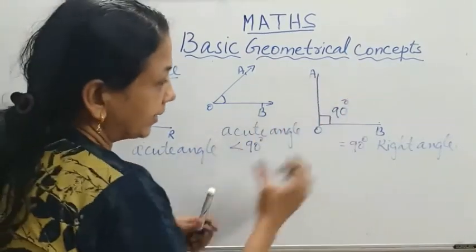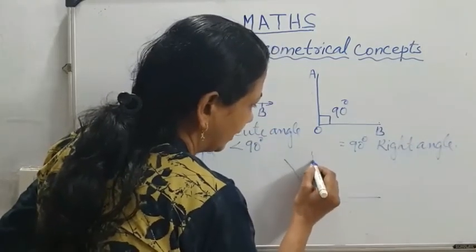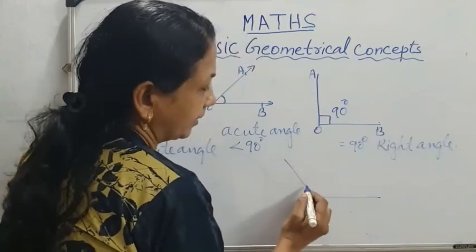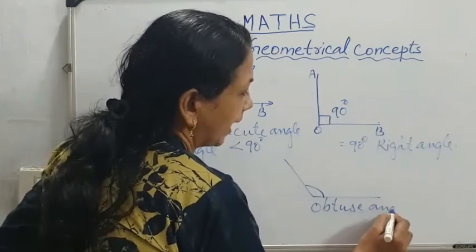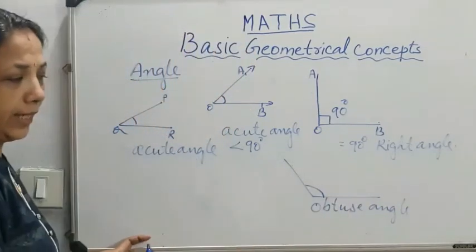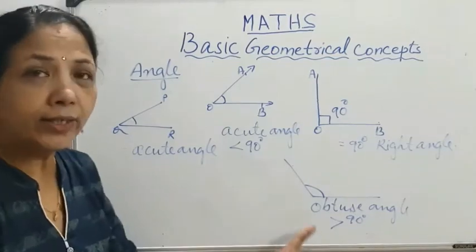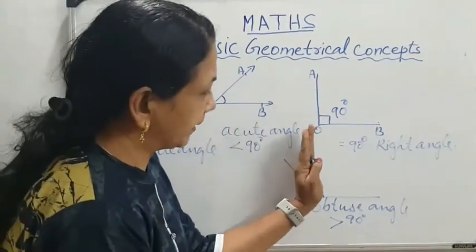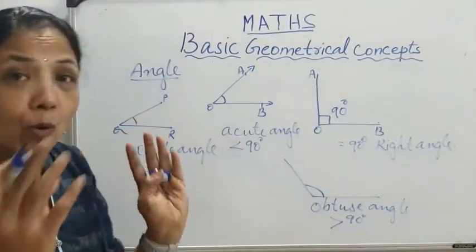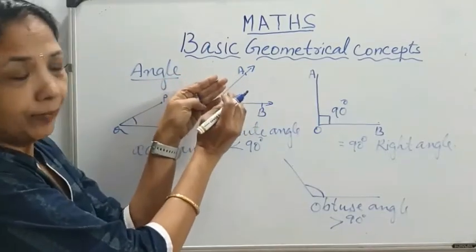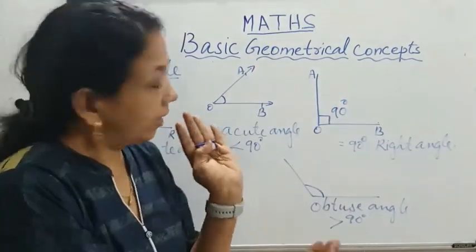And it is 90 degree. More than that, 90 degree means this one. Yes or no? So more than that, this angle is called obtuse angle. It is greater than 90 degree. See, 90 degree means this much. More than that, that mouth open more. Less mouth open, acute angle. Proper mouth, 90 degree. It is more than 90 degree.